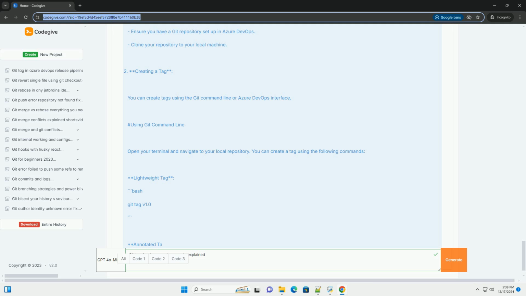4. Verify that the tag is present in Azure DevOps by navigating to the Repos, Tags section in your Azure DevOps project. Conclusion. Tags are a powerful feature in Git that help you manage versions of your code effectively. By using tags, you can mark important points in your project's history, making it easier to navigate and collaborate with your team in Azure DevOps.